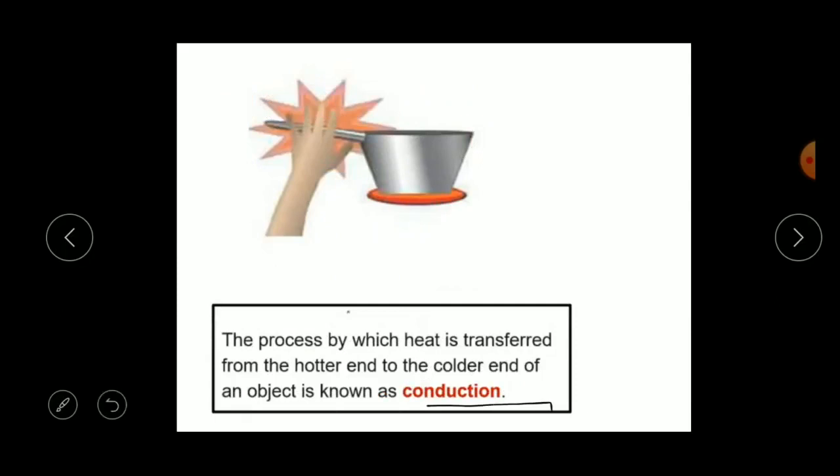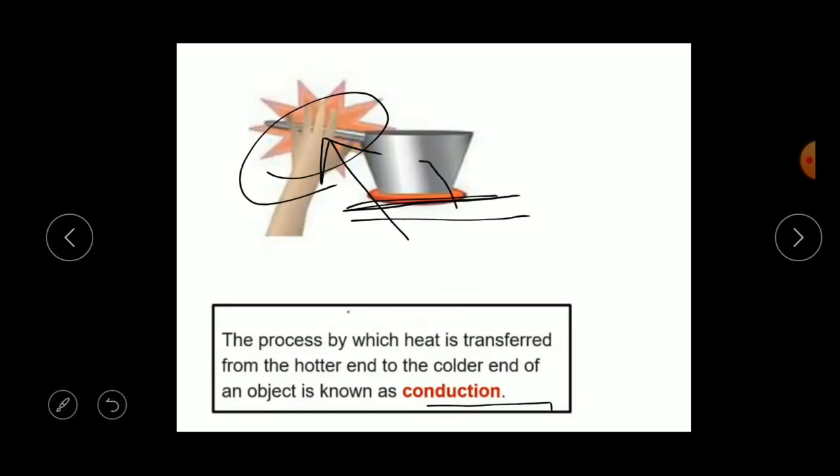Okay children, what happens when you suddenly touch the handle of a frying pan that is kept on the flame? It feels hot, right? The handle is not directly over the flame, yet it feels very hot. This is because the heat from the flame is transferred from the pan to the handle, then to your hand.